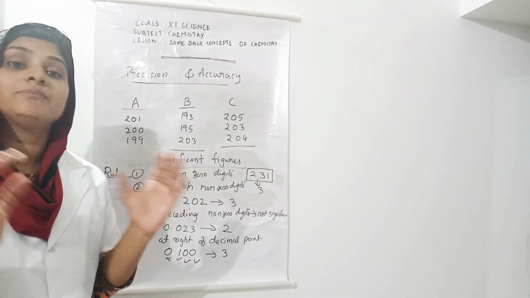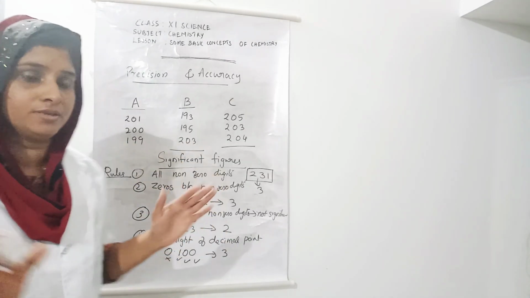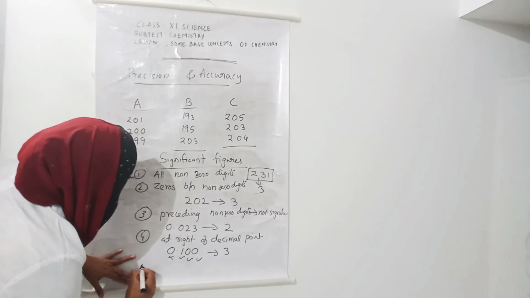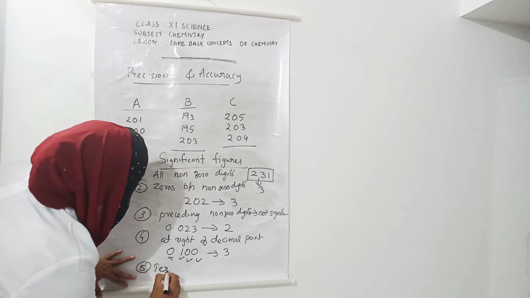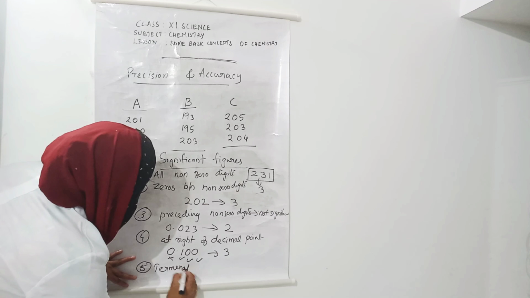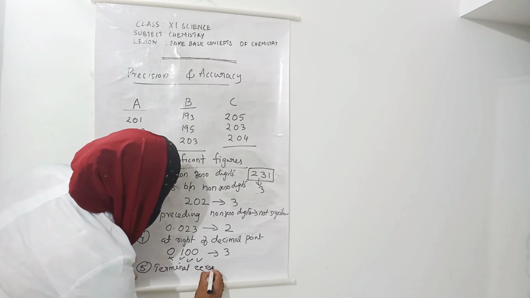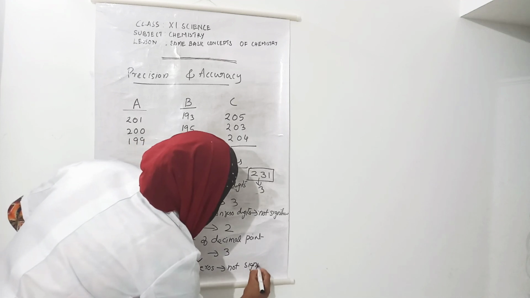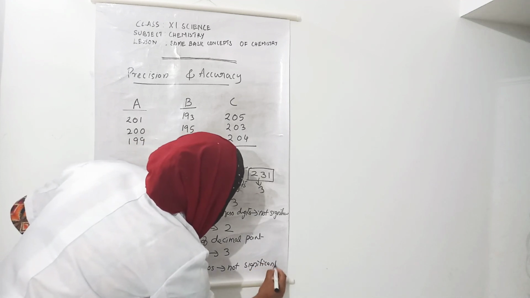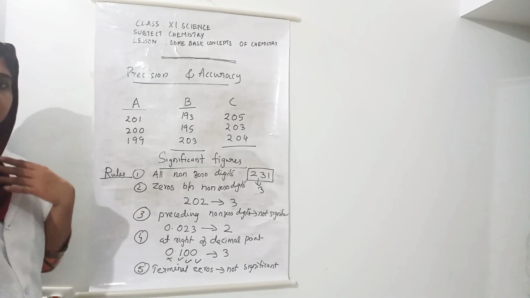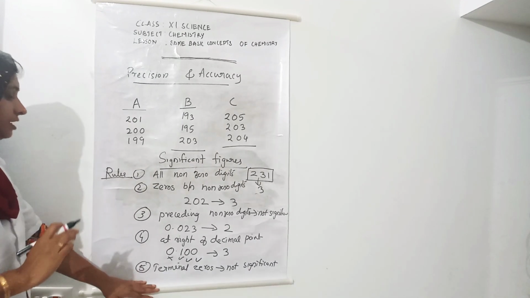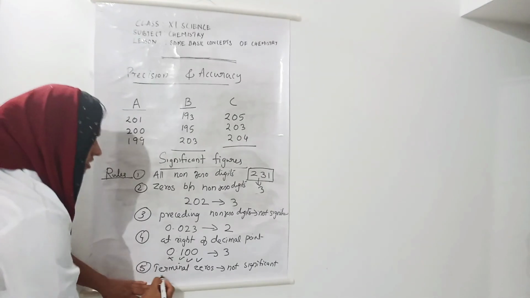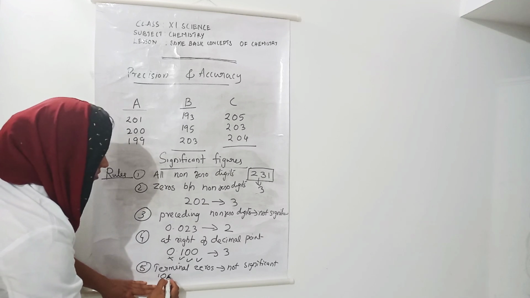Okay. And fifth, terminal zeros are not significant. Terminal zeros are not significant, for example, 100.